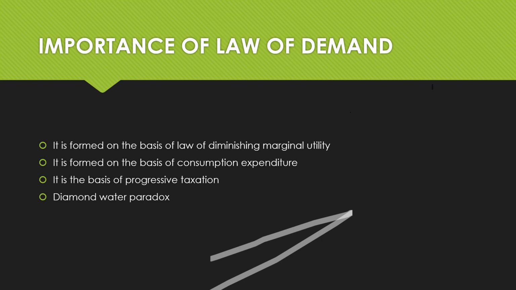The explanation of this phenomenon lies again in the law of diminishing marginal utility, and we know how diminishing marginal utility is connected to the law of demand. So that's how we're connecting it. Now let's understand how the diamond water paradox is connected to the law of diminishing marginal utility. The marginal utility of water is very low. Why is the marginal utility of water very low?